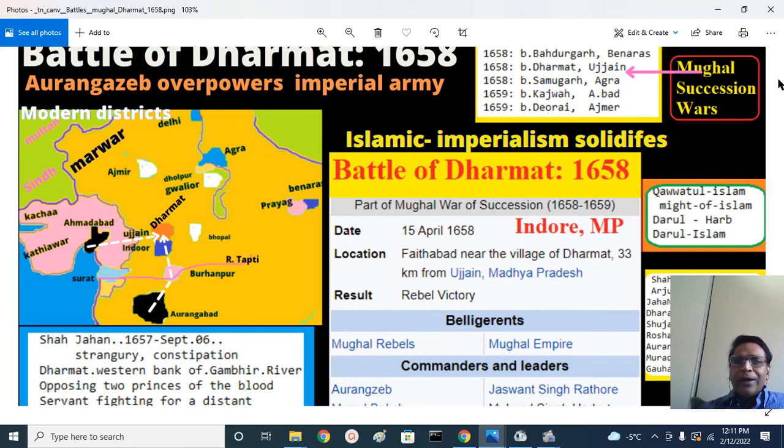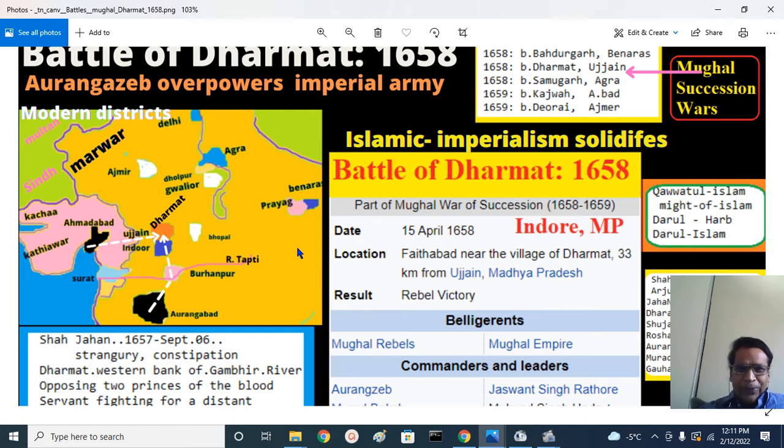Darul Harb means the enemy's land, the land to be converted to Islam. Harb means sword, people to be put to the sword. Darul Islam means where the Muslims rule. The Kafirs are the infidels who have to be conquered, defeated, and the land has to be converted to Islam.